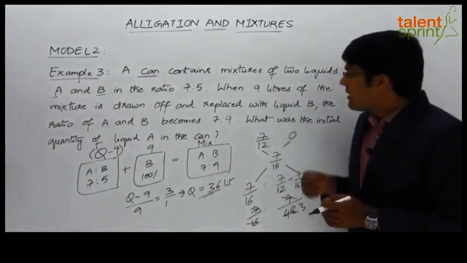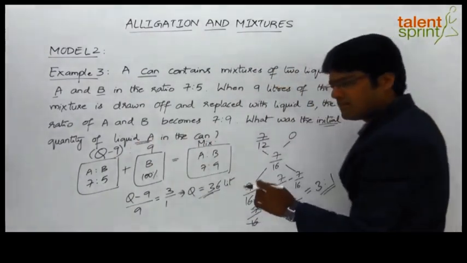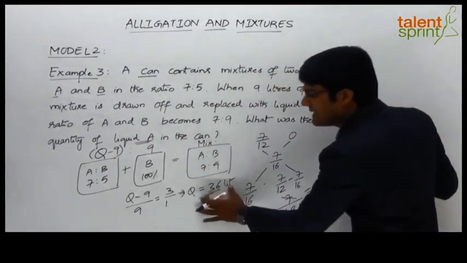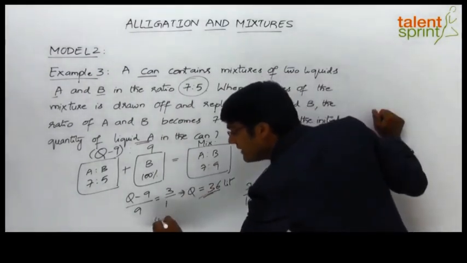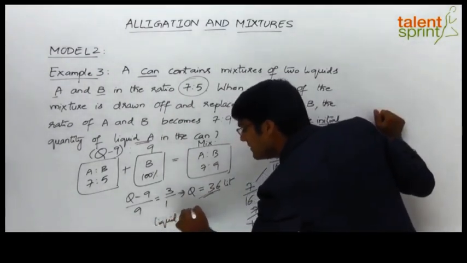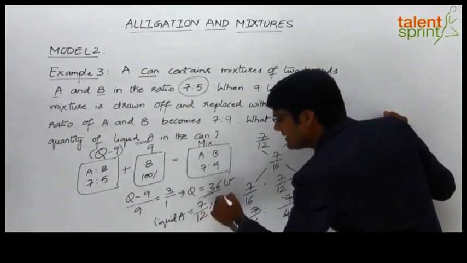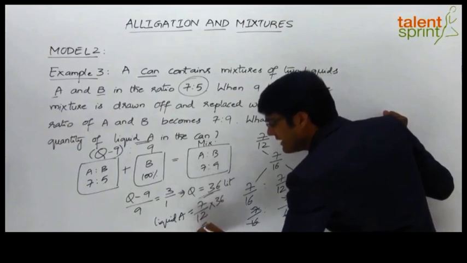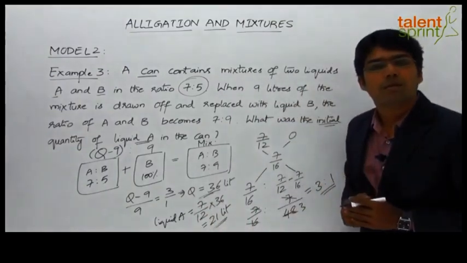So that's the idea. So we have now got the initial quantity of the can, 36 liters. The question says, what was the initial quantity of liquid A in the can? The total quantity is 36 liters and I know the ratio is 7:5. So I can say that the quantity of liquid A initially will be equal to 7 parts out of 12 parts multiplied by 36. So 3 times 7 will give us 21. So the final answer for this question will be 21 liters.